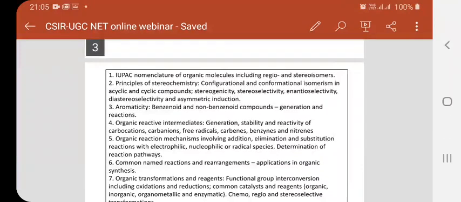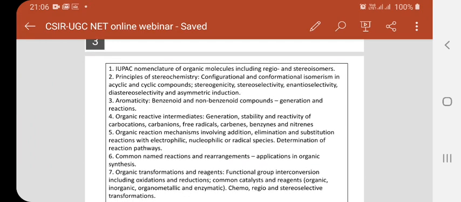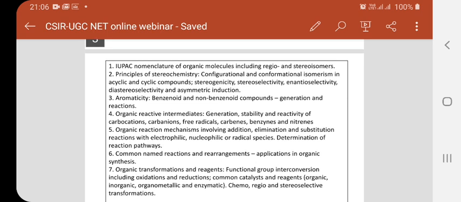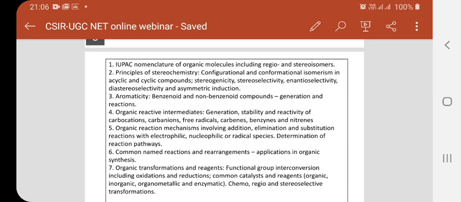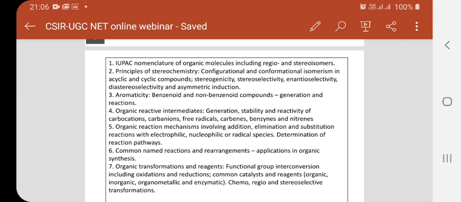See, if you look into the syllabus, then the syllabus in organic chemistry is very broad. The syllabus is totally different from the syllabus that is offered to you in the PG programs. In the PG programs, the title is clearly mentioned.